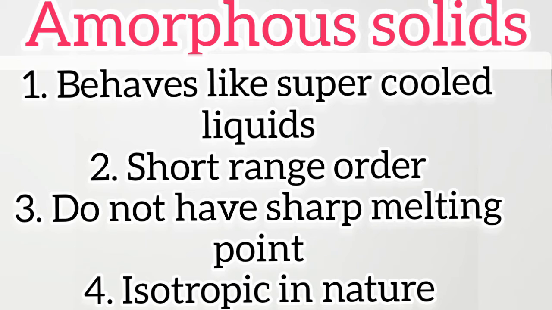And another point is that they do not have any characteristic shape. It behaves like a super cooled liquid, because the constituent particles are not orderly arranged. That is why it behaves like a super cooled liquid. Amorphous solids are isotropic in nature. That is, their physical properties have the same values in different directions.